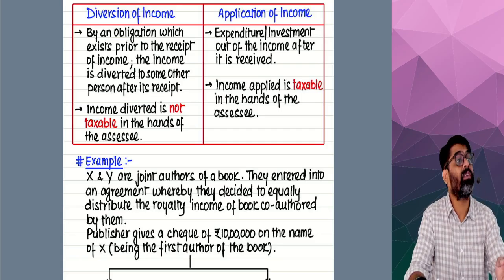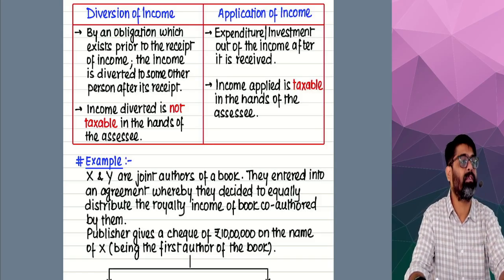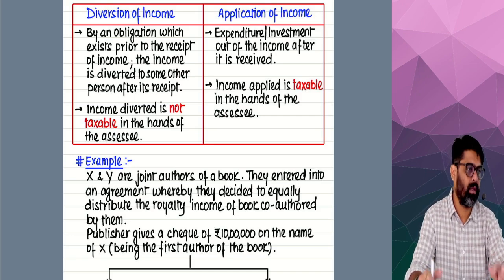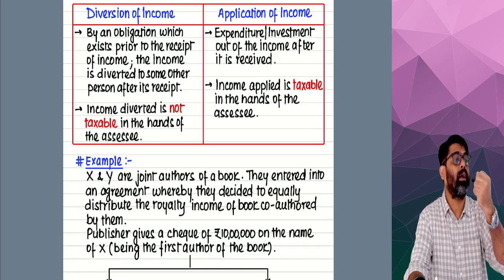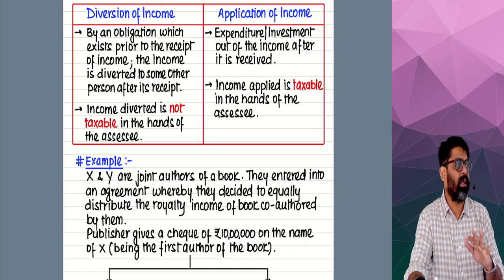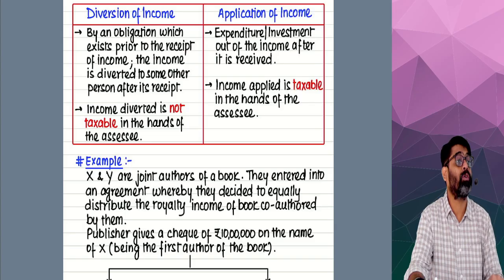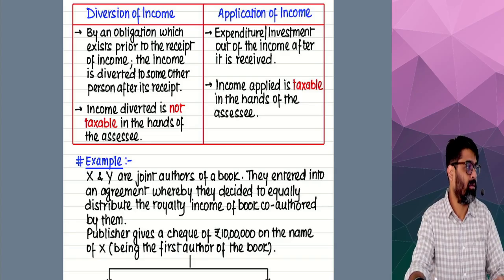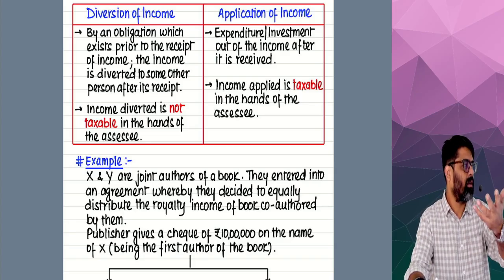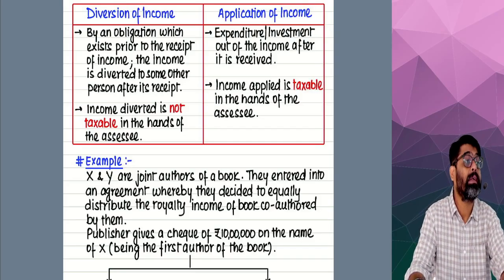So the person who has a right to get that income, if I give that income to that person, that means it is a diversion. What I mean to say here is, if I receive 10 lakh rupees as income, and I know that out of this 10 lakh, 2 lakh rupees belongs to someone else, someone else has a right to receive this 2 lakhs, and I give this 2 lakh rupees to that person, this is known as diversion of income.